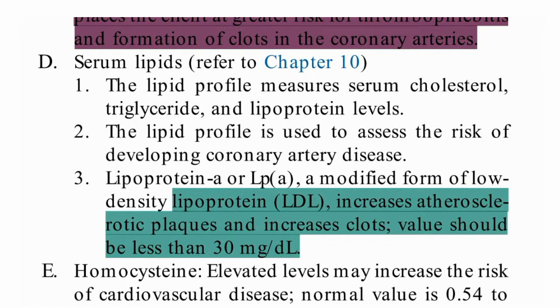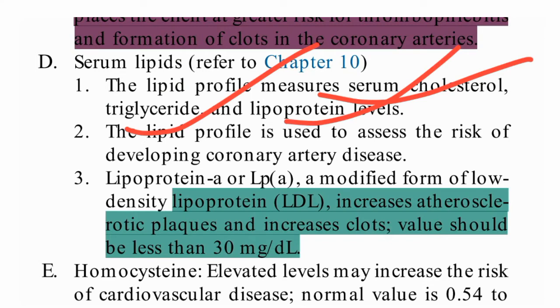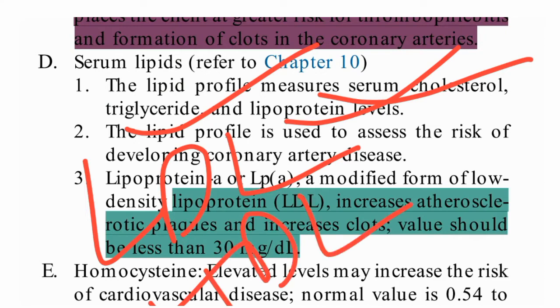Now coming to serum lipids. What are the serum lipids? We have to measure the lipid profile, like serum cholesterol, triglyceride and lipoprotein levels. There will be LDL and HDL. LDL is low density lipoprotein and HDL is high density lipoprotein.